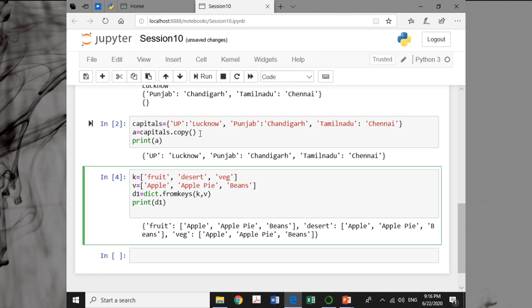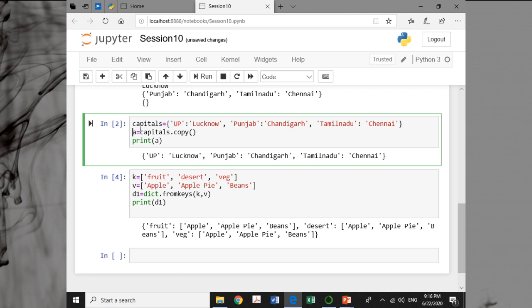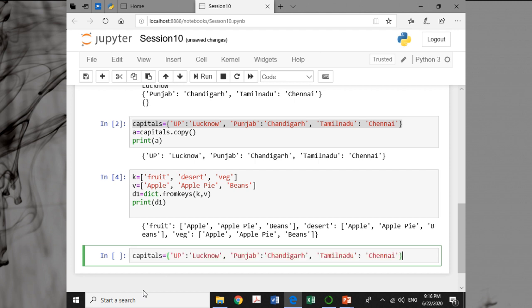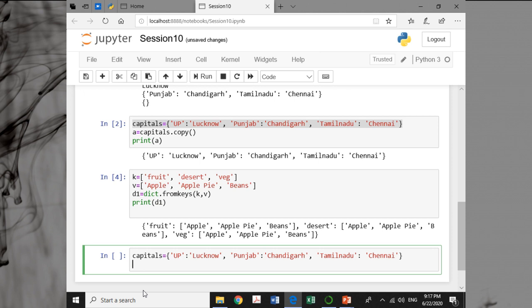We can do the same thing here. Suppose this is the capitals dictionary, and I print capitals.setdefault for the key UP.